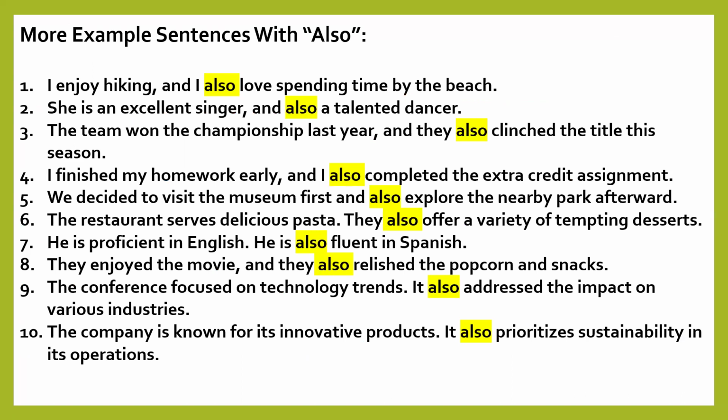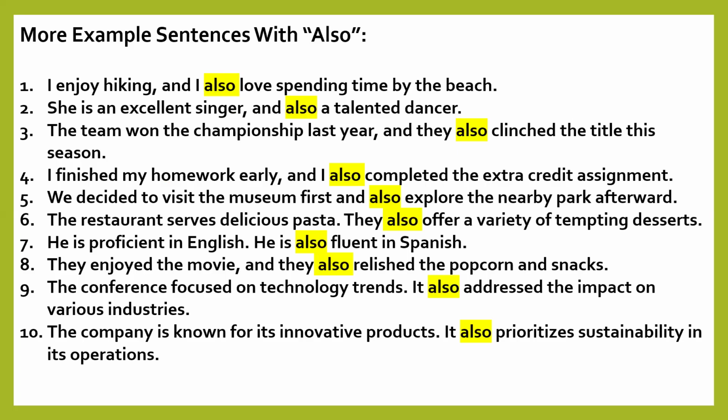A few example sentences with also: I enjoy hiking, comma, and I also love spending time by the beach. She is an excellent singer, comma, and also a talented dancer. Before and we have to use a comma. The team won the championship last year, comma, and they also clinched the title this season. So clinch is a main verb, and we use also before it. We have to use also before the main verb.